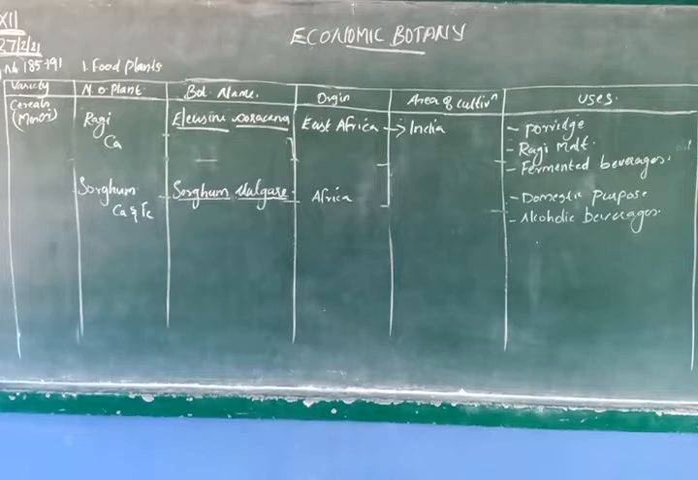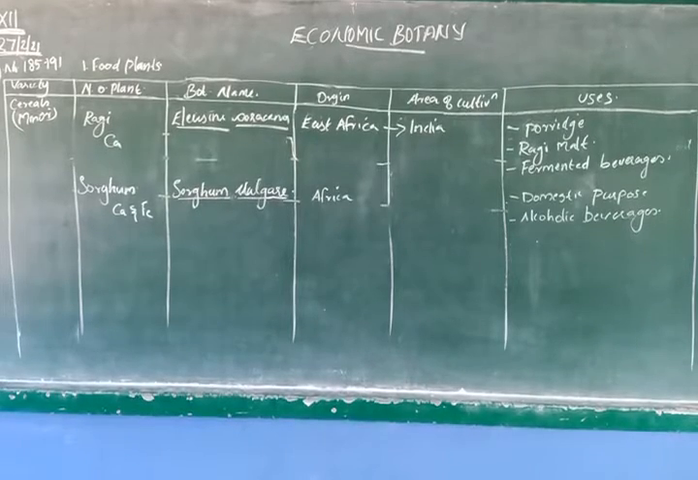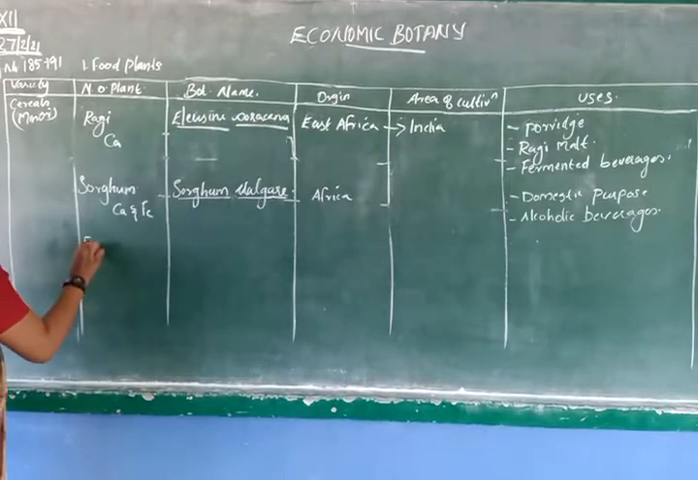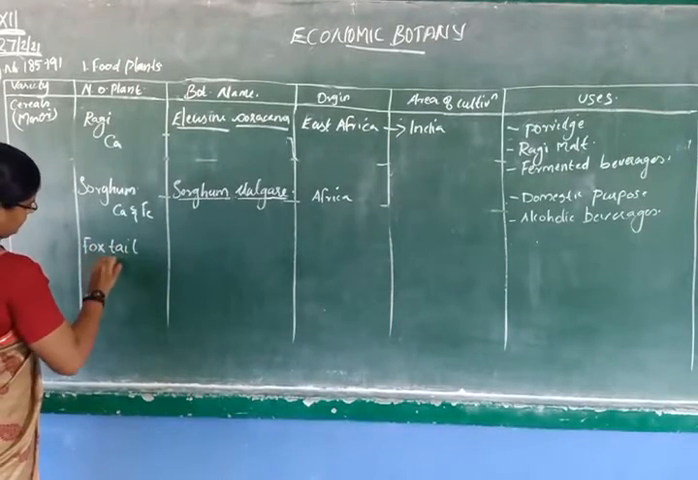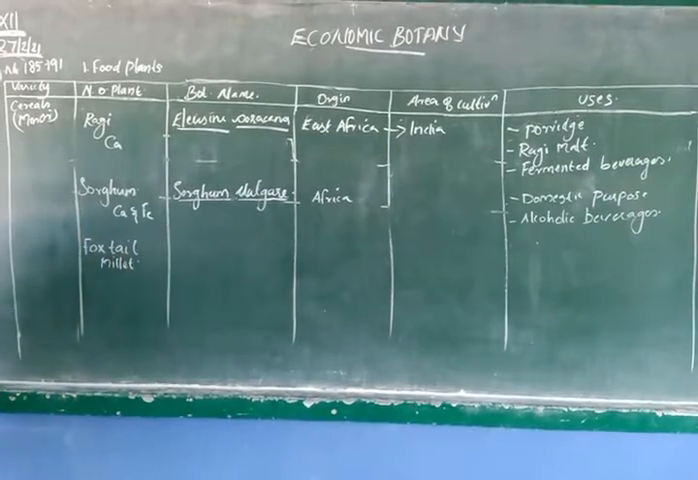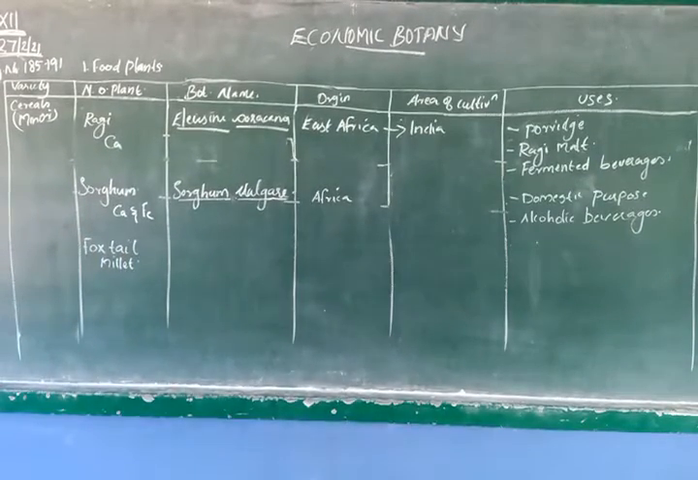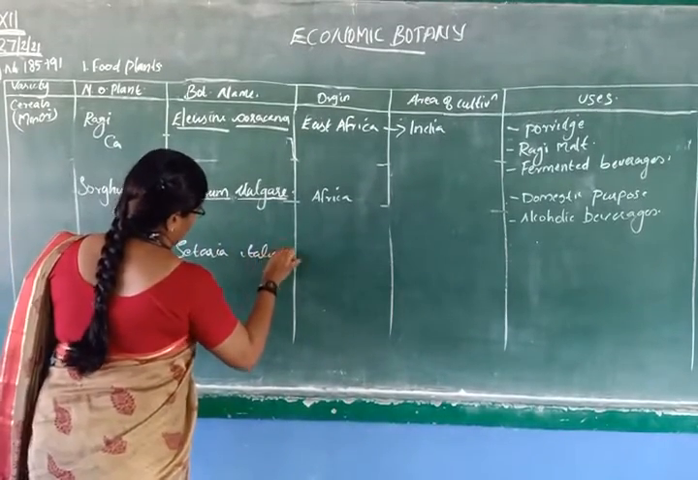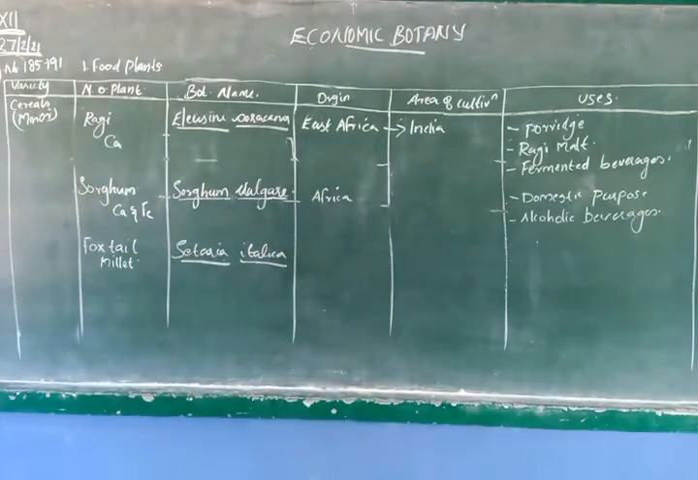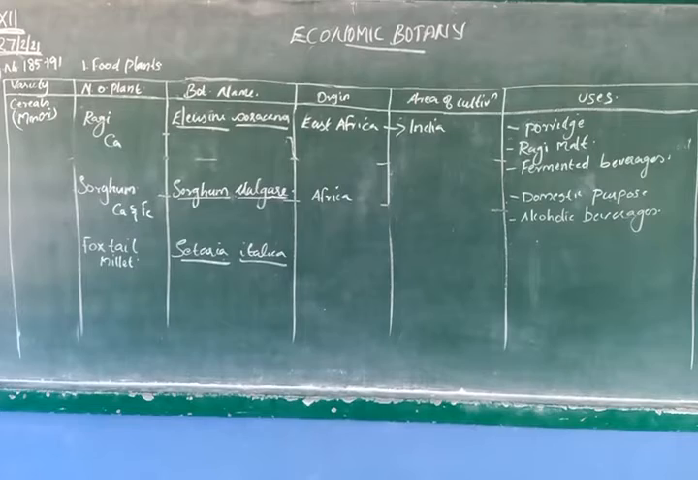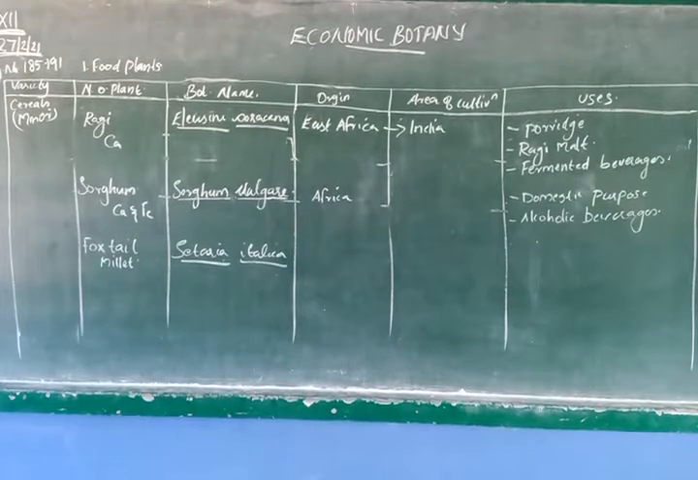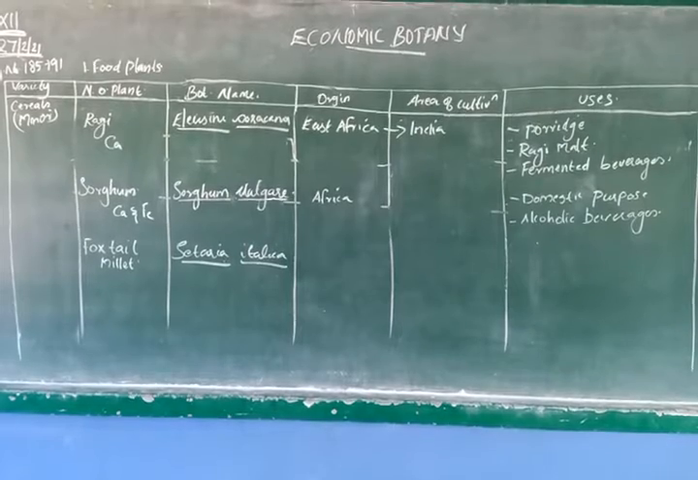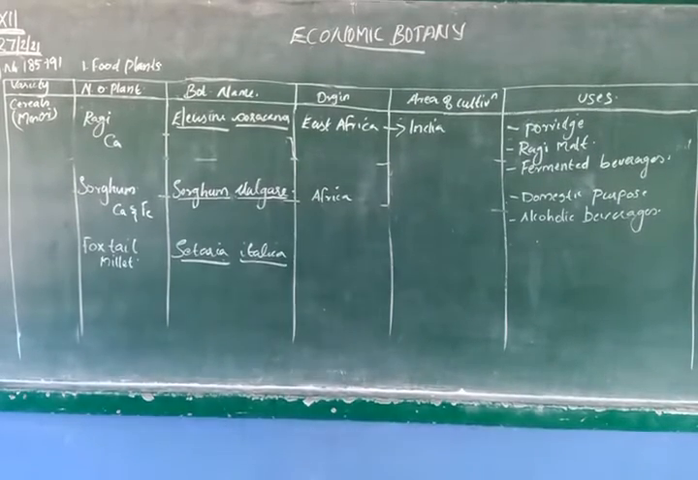Then the next one is minor millets, that is foxtail millet. Foxtail millet. Setaria italica. Foxtail millet means it looks like sorghum, but the bunch of inflorescence looks like a foxtail. Fox, you know what is fox? Foxtail is somewhat